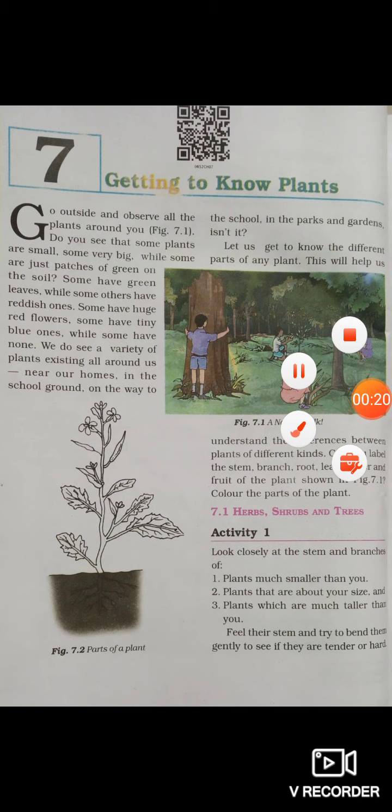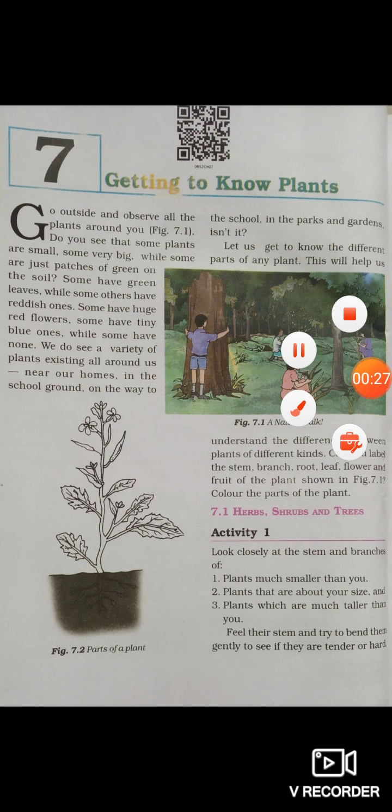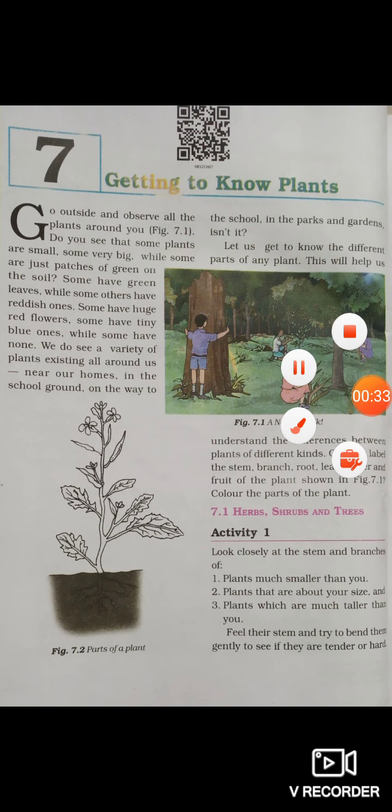If you look around and observe all the plants around you, there is a lot of variation. A variety of plants exists around us. Some are tall, some are short, and some are medium in height. Variation exists in terms of size, shape, color, and leaves also. Some plants produce big beautiful flowers, whereas some do not produce flowers at all. There is variation in terms of size, color, shape, and fragrance of flowers also. So basically, what we are saying is that there is a lot of variation of plants around us.